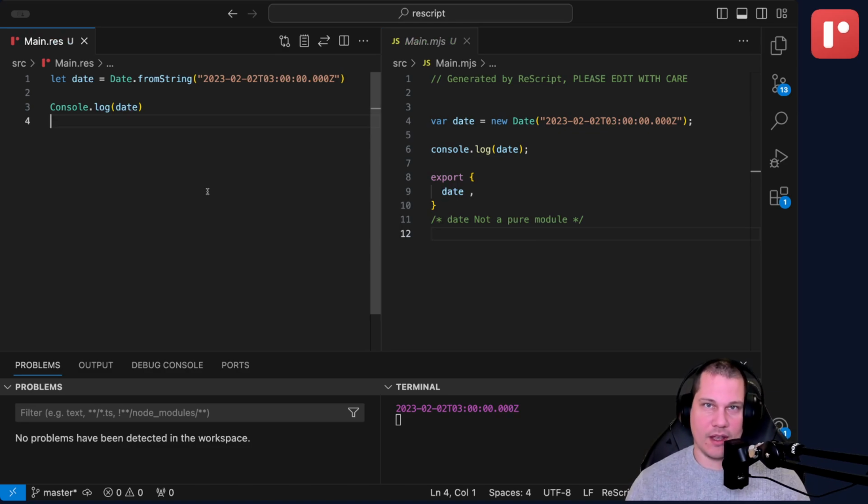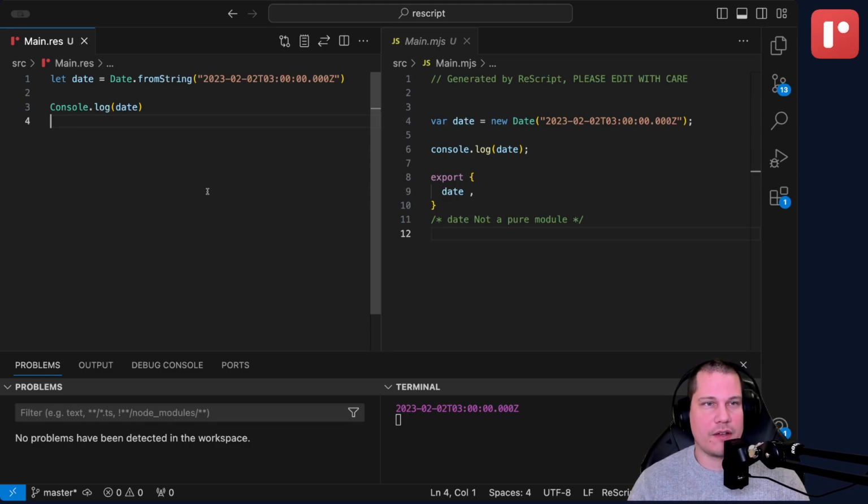Hello. Today I'm going to show you how you can leverage variants in ReScript to give meaning to data that's represented by a primitive like an int or a float or a string, but where you know that the space that this int or float or string is in is actually constrained.